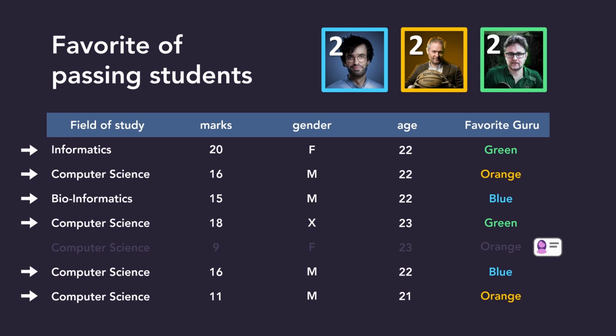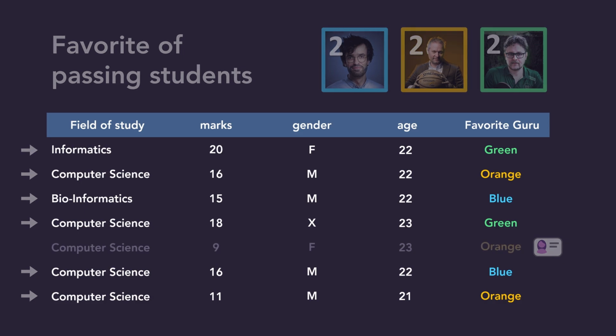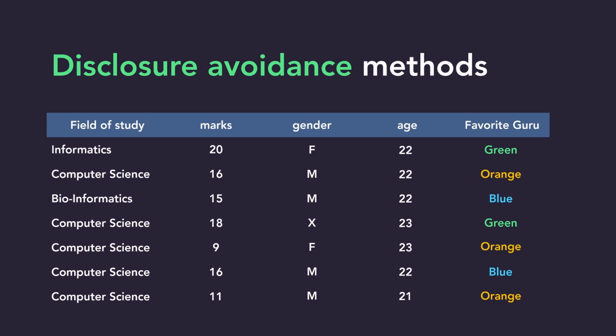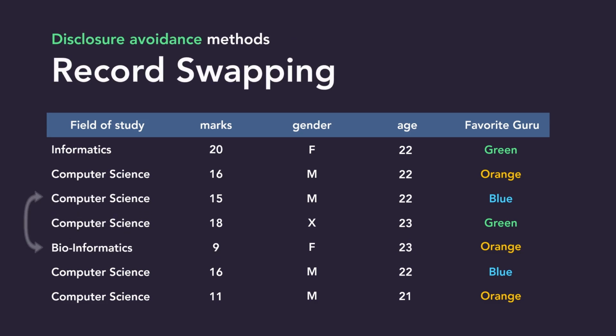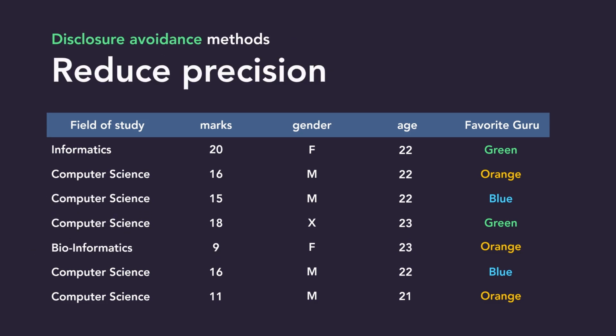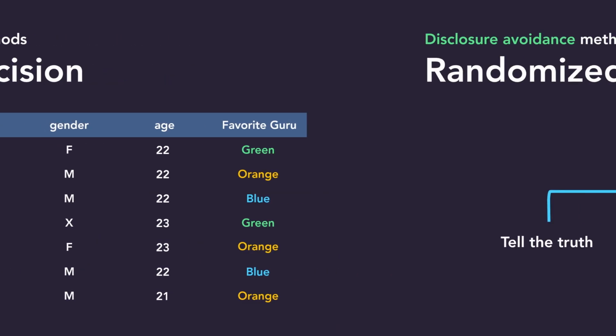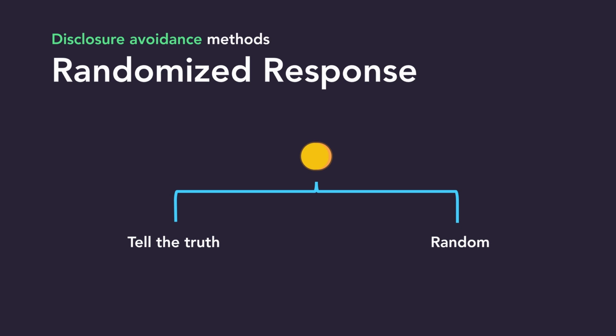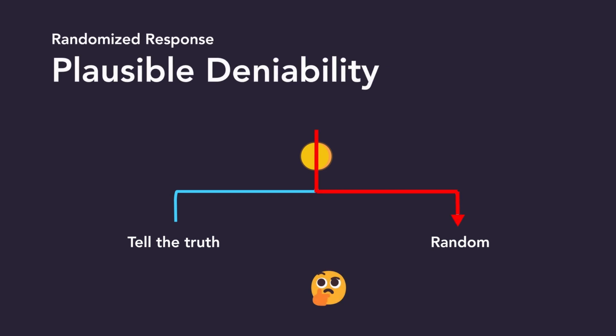Since this is no new problem, we will apply some existing techniques on our datasets. These techniques are also called disclosure avoidance methods. We can swap some records in the field of study column, reduce the precision of the marks column. Additionally, we can introduce randomized response where we first flip a coin. If it's heads, we tell the truth. Otherwise, we randomize the response, giving the person plausible deniability. This way you can never be sure if his answer was truly his, or just a random pick.